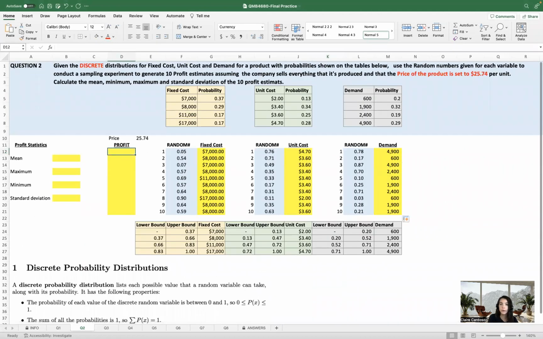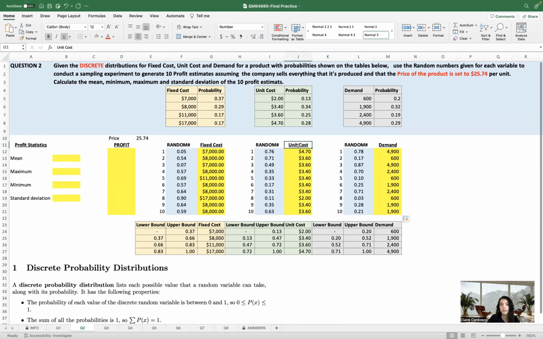So one thing to remember is, what is the profit? The profit is going to be our revenue minus our costs, right? But in this example, we have fixed costs that don't vary. So you can do the revenue minus the fixed cost. But you also have the unit cost here.